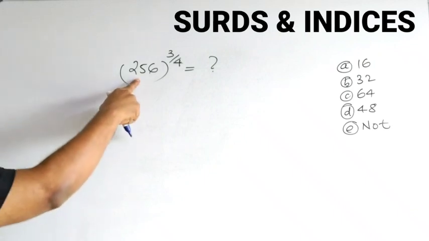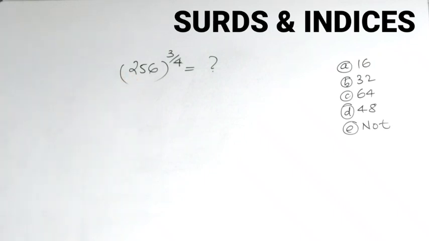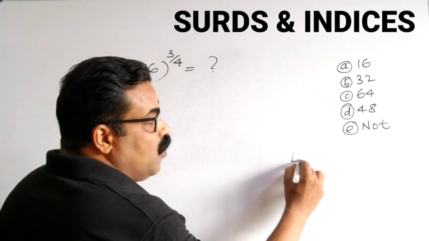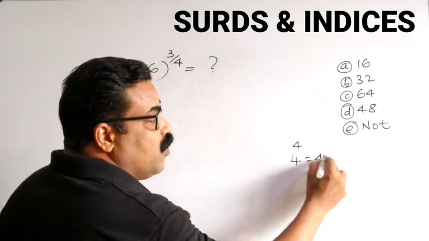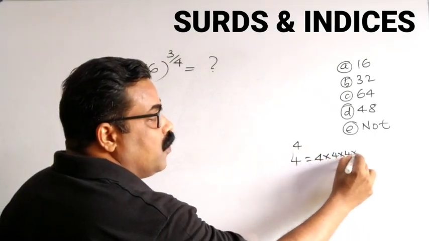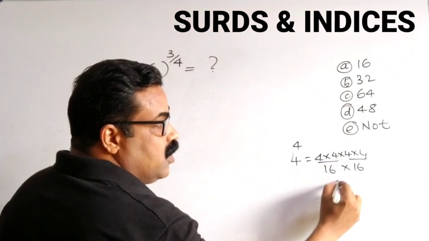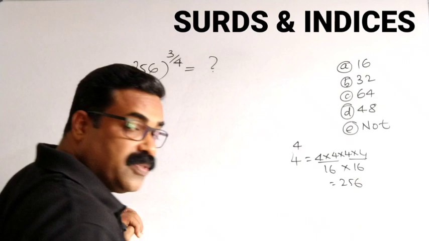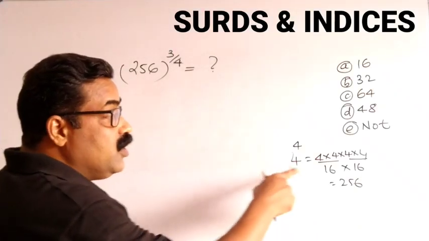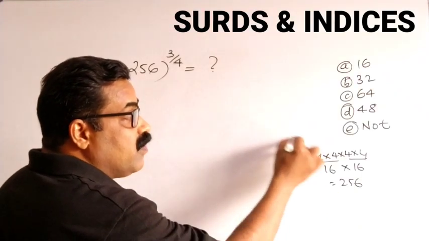So we know 4 power 4 is 4 into 4 into 4 into 4. 4 into 4 is 16, 4 into 4 is 16, 16 into 16 is 256. So I can write 256 equal to 4 power 4.